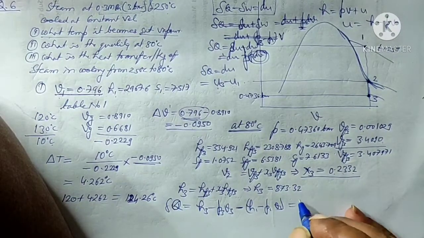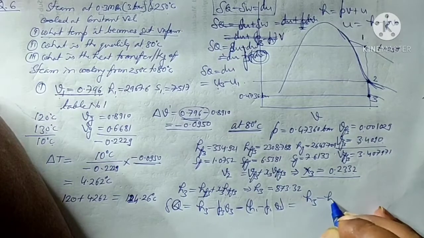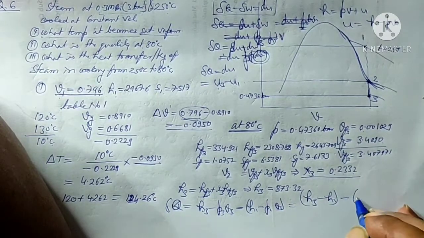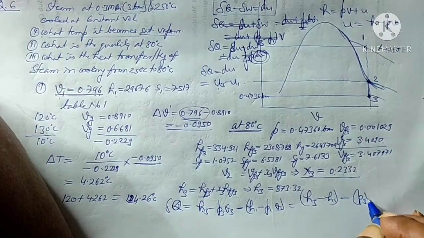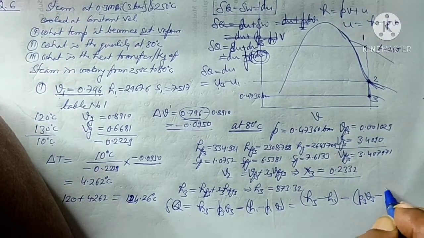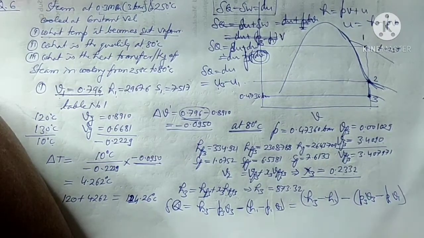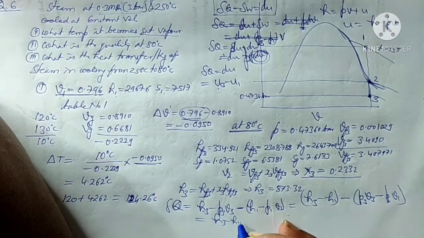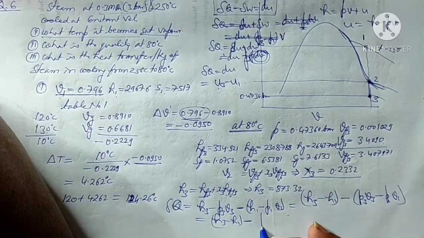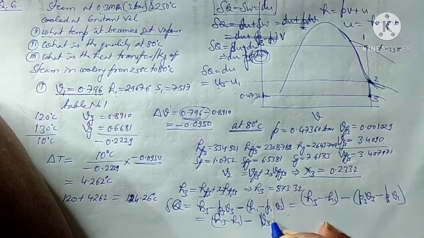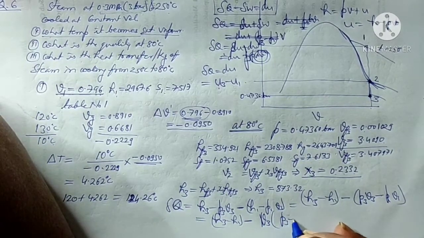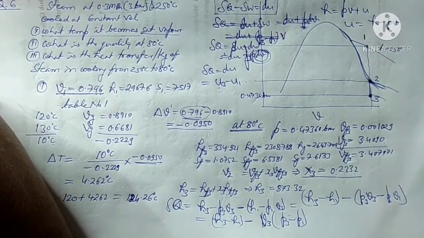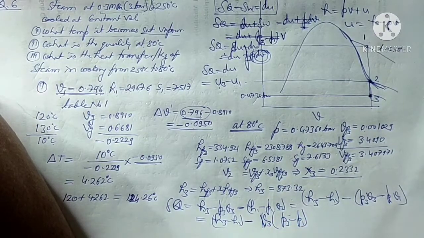So this we can solve as H3 minus H1 minus P3 V3 minus P1 V1. And again we can rewrite this as H3 minus H1 minus V3, we can take common, so it will become P3 minus P1, because V3 and V1 are the same.